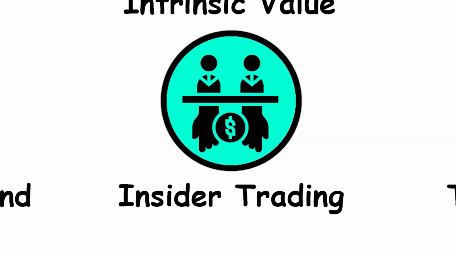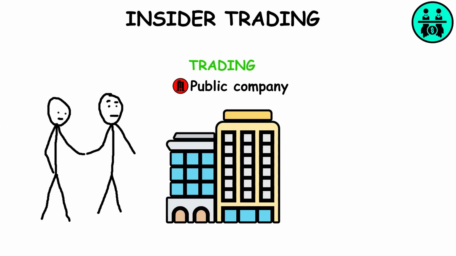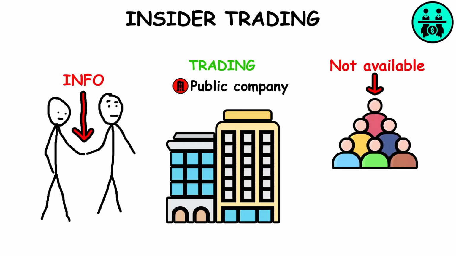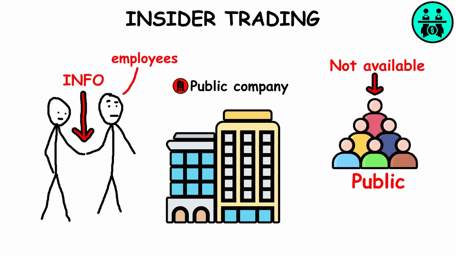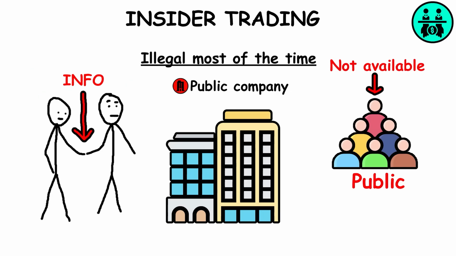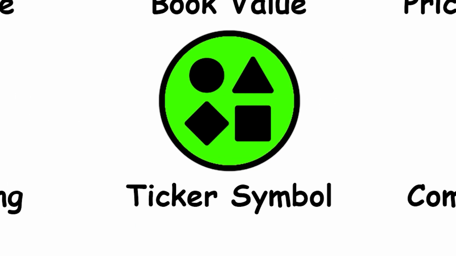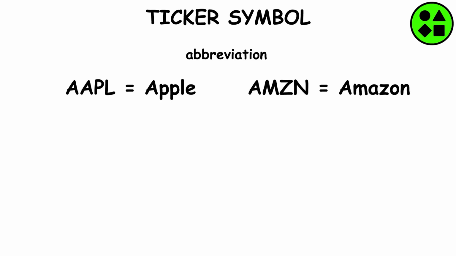Insider trading. It's the activity of trading in a public company's stock by using information that is not available to the public. This information is usually gathered from employees of that company, managers, etc. This is illegal most of the time. Ticker symbol. It's just an abbreviation used to uniquely identify publicly traded companies.